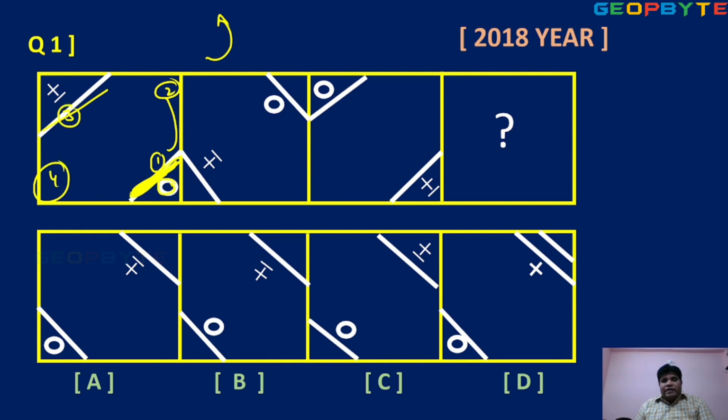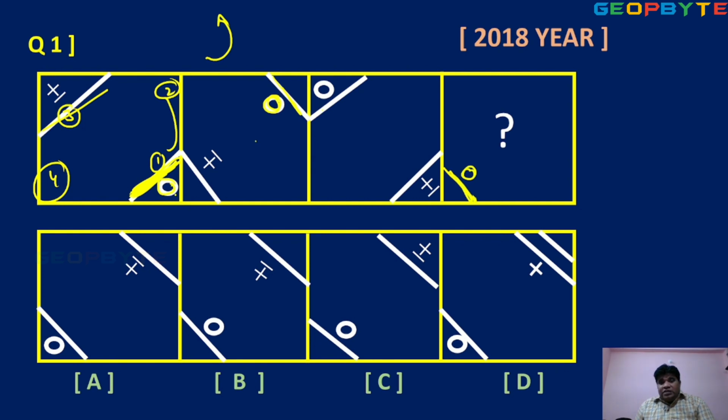Next, anti-clockwise means this is second, this is third, this is the fourth one. So first one, okay. Second, look. In the second one, this line, the circle is outside. Next, third place, circle inside. So what is the fourth place? This is the fourth place. So first circle inside, outside. Next inside, next outside compulsory.